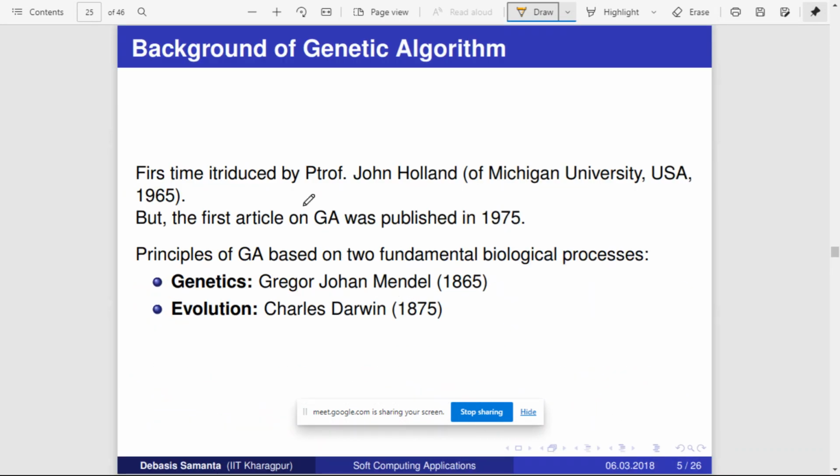The concept of genetic algorithm was introduced by Professor John Holland of Michigan University in 1965, and the first article he wrote on genetic algorithm was published in 1975. The basic principles of genetic algorithm are based on the biological processes of genetics and evolution. Genetics was initially introduced by Gregor Mendel in 1865, and the evolution theory was given by Charles Darwin in 1875.